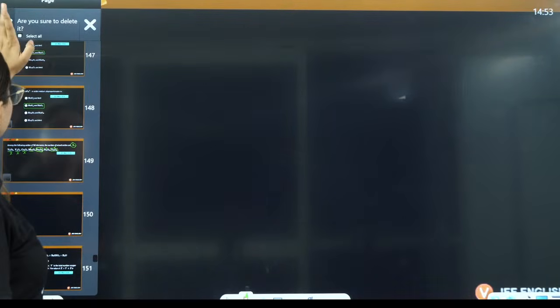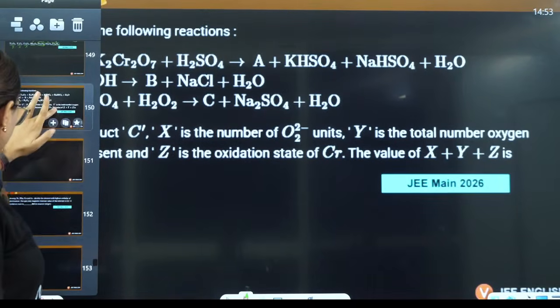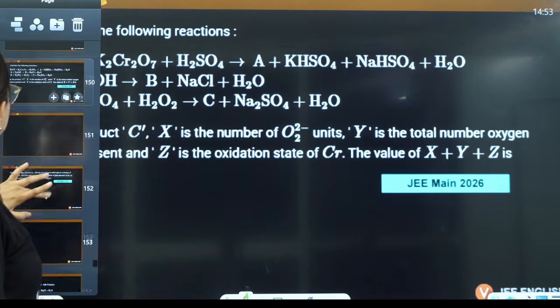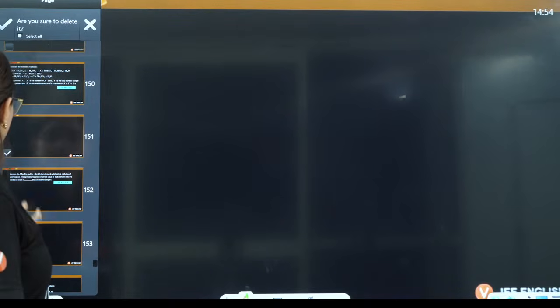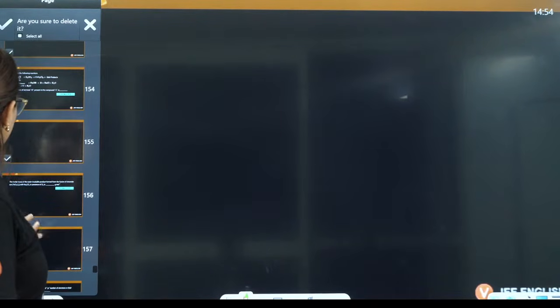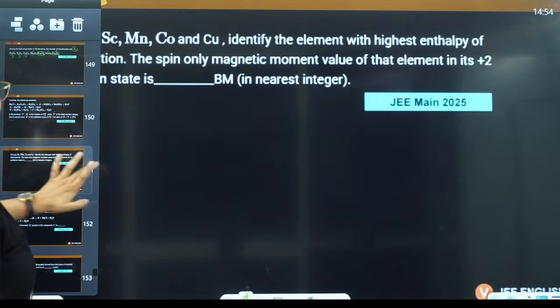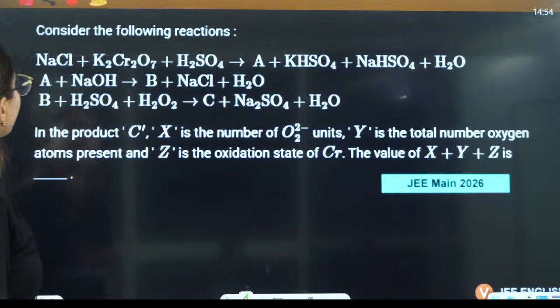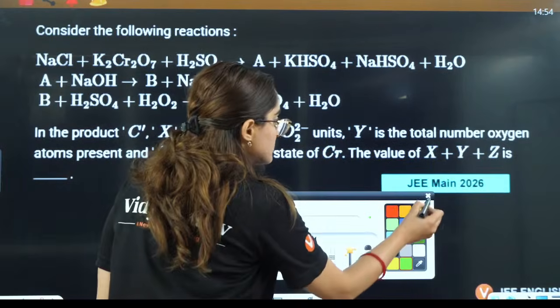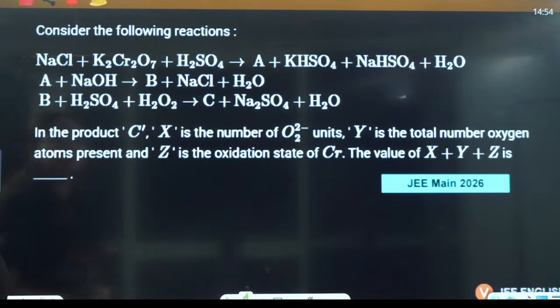Then next is, I think, how many questions do we have in the end? 1, 2, 3, 4, 5, 6. So many questions we have, some 8 questions, right? So let's do it one by one. Consider the following reaction sequence. JEE 2026 question they are asking. Consider the following reaction sequence. Yes, everybody.